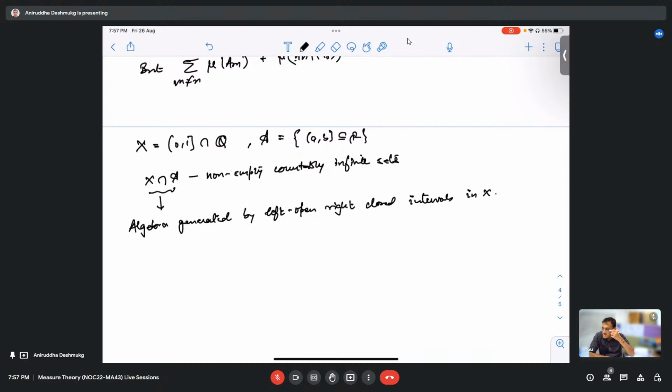Hello? Yeah, hello? Prasandeep, do you understand this? Yes, sir. Internet problem now. Can you hear me? Hello. Hello? Tell me. Okay, okay. I was saying that X intersection A is the algebra generated by left open right closed intervals in X.